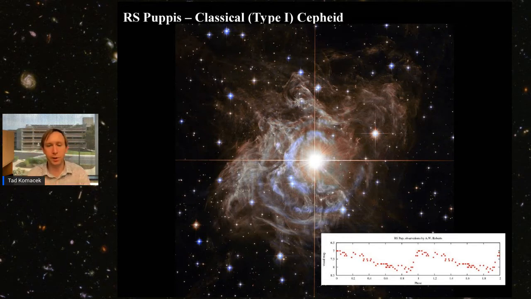So you can use stars like this to measure distances to other nearby galaxies. The distance to this one specific star, RS Puppis, was measured with a very small error due to the light echoes. You can see this kind of nebulosity surrounding the star. It's expanding over time, and by studying its expansion, you can estimate the distance to this object and use it to calibrate the period luminosity relationship and better understand the distances to faraway galaxies.